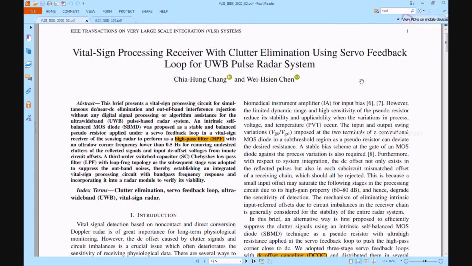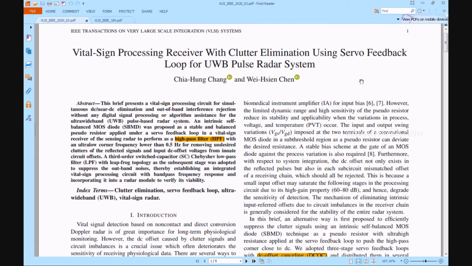Here we discuss a project, Vital Sign Processing Receiver with clutter elimination using servo feedback loop for UWB pulse radar system. Actually, this paper briefly describes a vital sign processing circuit without any automated signal processing or algorithm support for the ultra wideband UWB pulse radar system, for simultaneous DC and near DC exclusion of outband interference elimination.